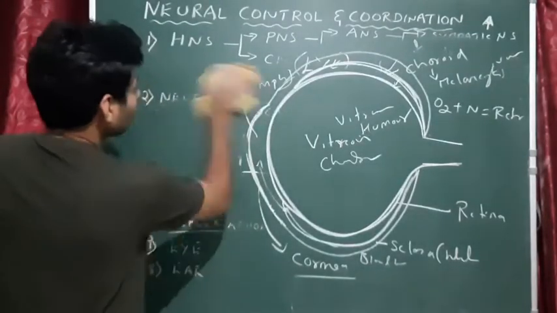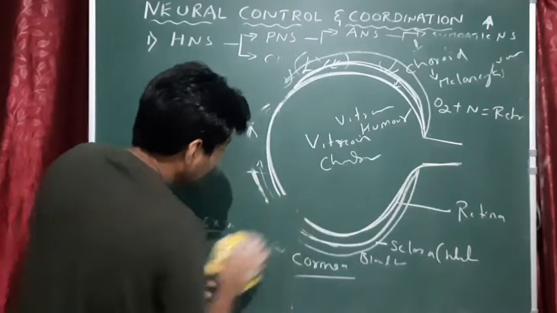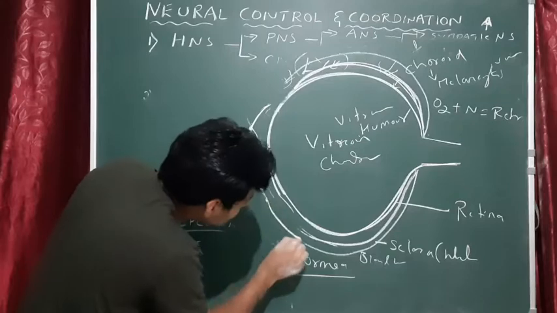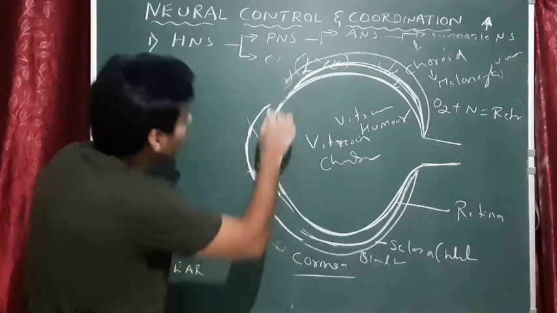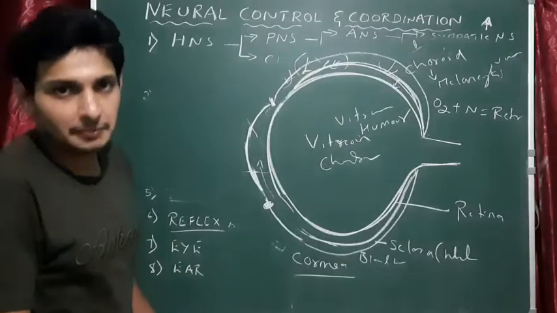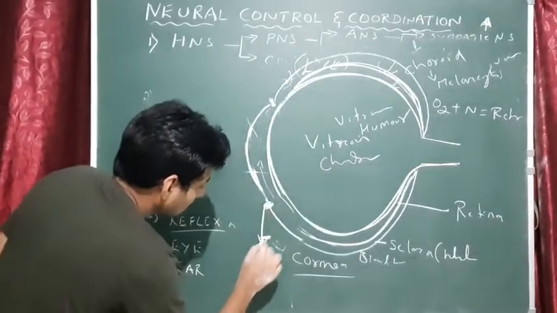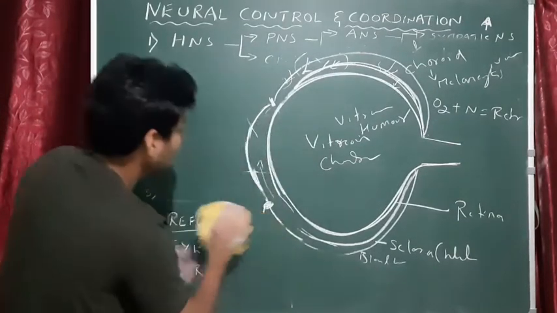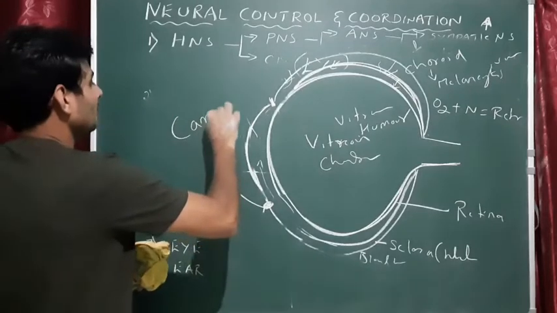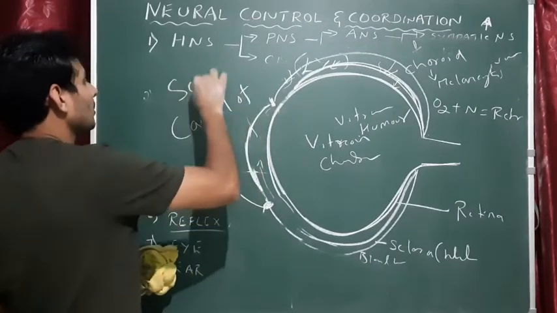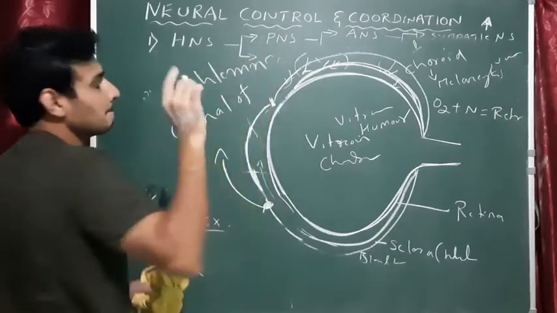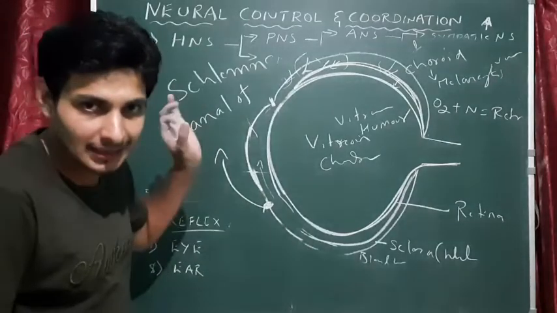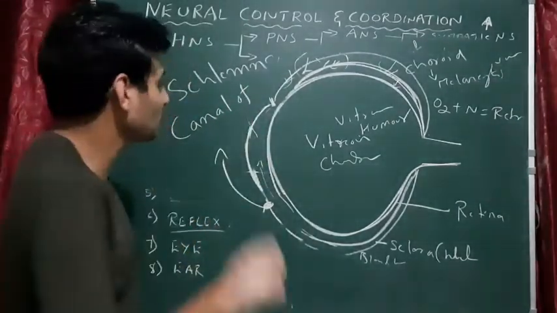Done. Okay. So now this is actually the junction. Okay. So this is cornea and this is the sclera. You see a junction where sclera meets cornea. That junction is called as canal of Schlemm. Very important. Canal of Schlemm. It is the junction between sclera and cornea. Canal of Schlemm. Note this point. Very important. There is a function of it.